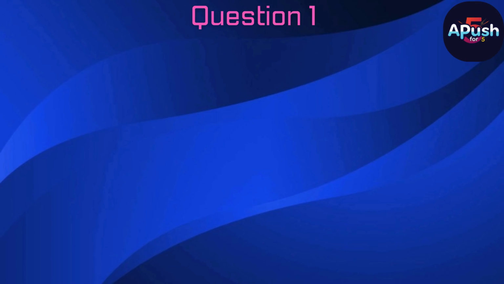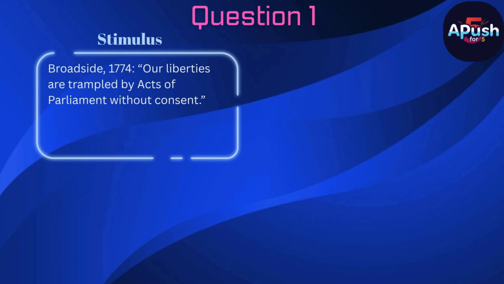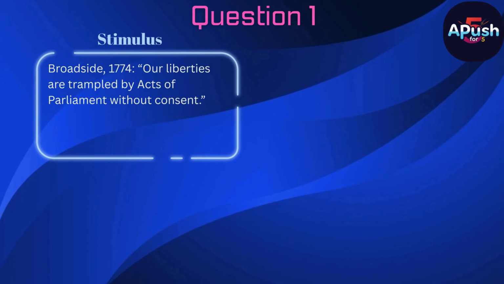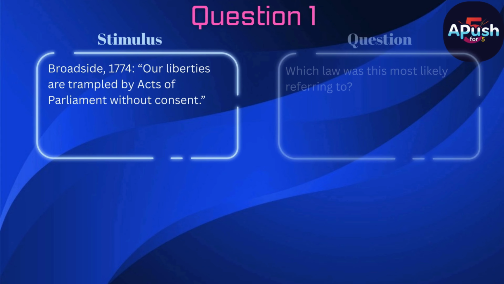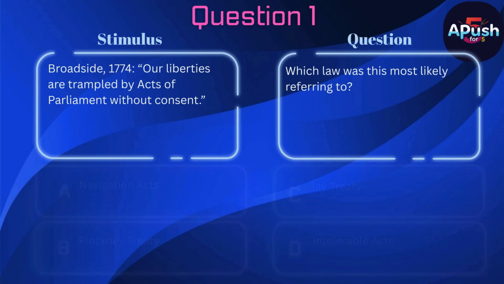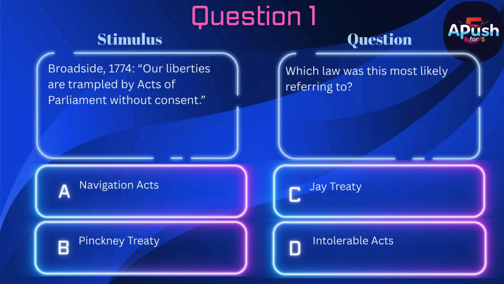Question 1. Stimulus. Broadside, 1774. Our liberties are trampled by acts of Parliament without consent. Question. Which law was this most likely referring to? A. Navigation Acts. B. Pinckney Treaty. C. Jay Treaty. D. Intolerable Acts.